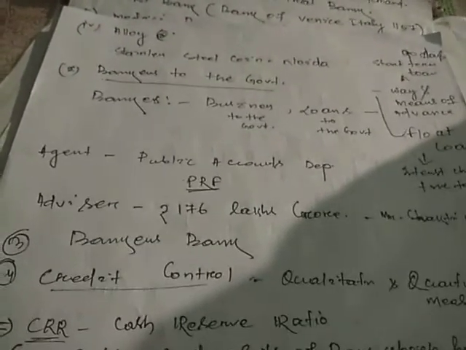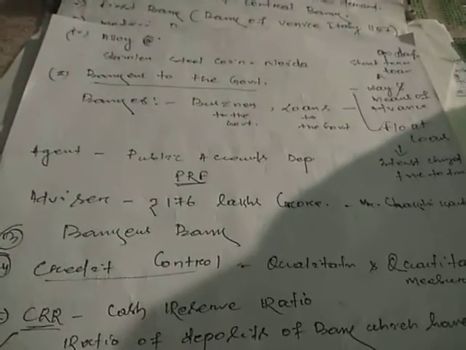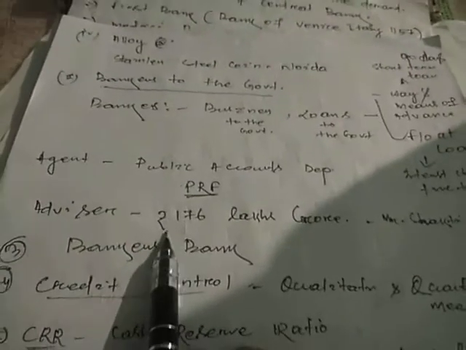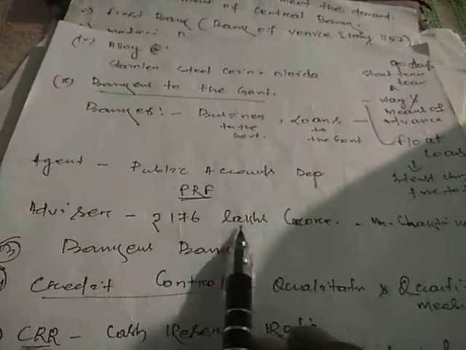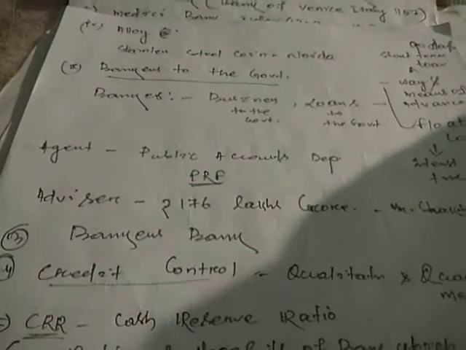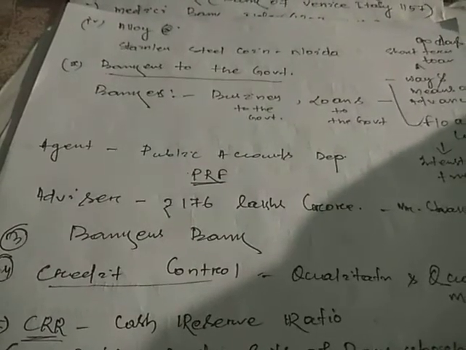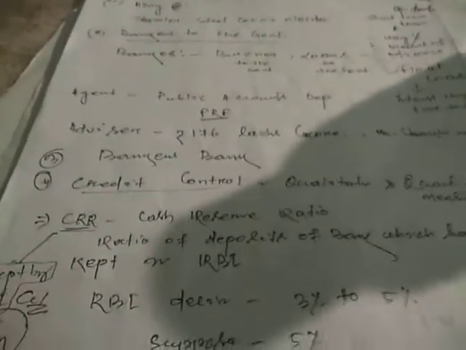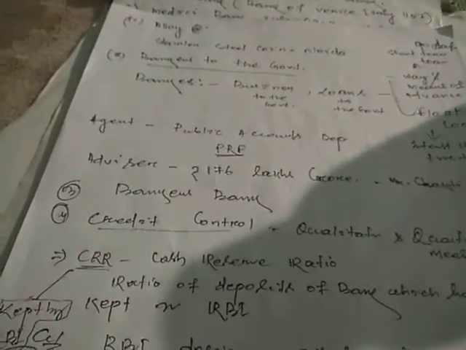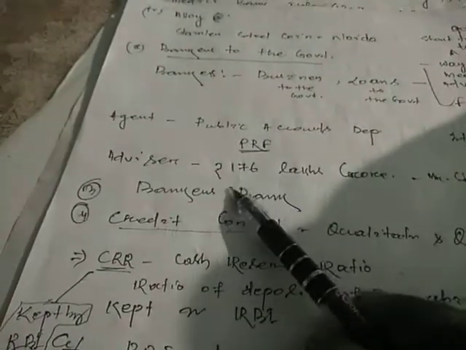Just before, Mr. Shaktikanta Das, your RBI governor, gave 176 lakh crore for the upliftment of the shutdown and the economic depression period, because especially in India economic depression was there, and that will be developed. For the development of that economic position, RBI also provides these things. That is the advisor function, ultimately.